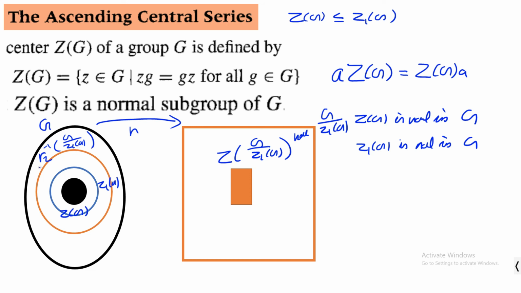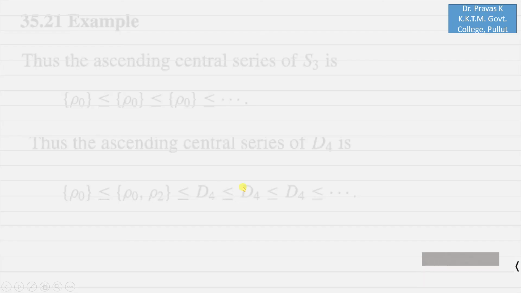And hence, if I call it Z2 of G, I have Z2 of G is normal in G, and it contains Z1 of G. So you have Z1 of G is less than or equal to Z2 of G. Similarly, if you continue this, you can have an ascending central series. So this is the definition of an ascending central series.